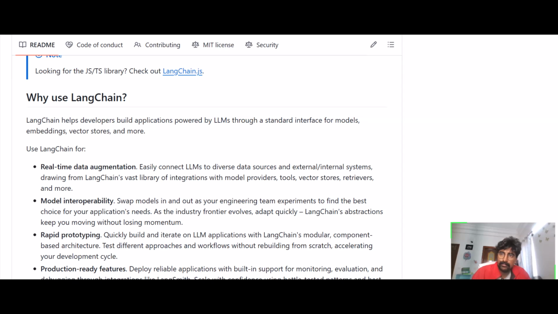For example, if you want to work with Ollama, you do Ollama pull and serve, you will get an endpoint, and that endpoint should be easily programmable. If you just change your model name, the framework should accept that model name. So if you want to operate different models, it should accept different models. That is called model interoperability. You want to change models and experiment with different models, so you can easily operate different models.